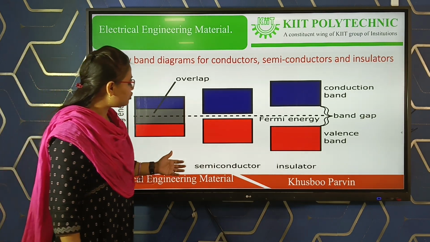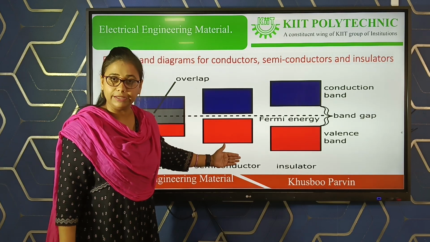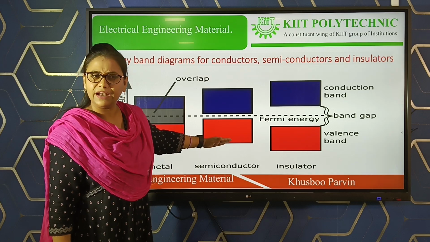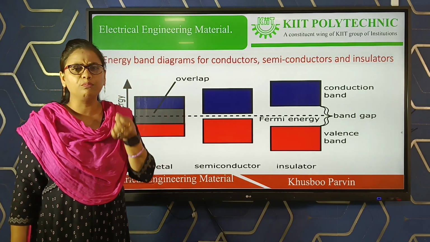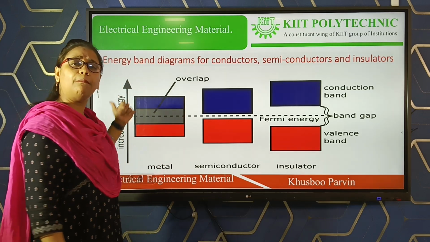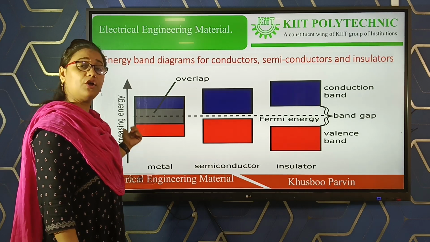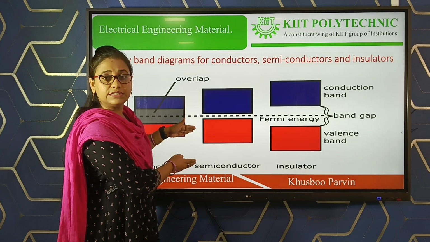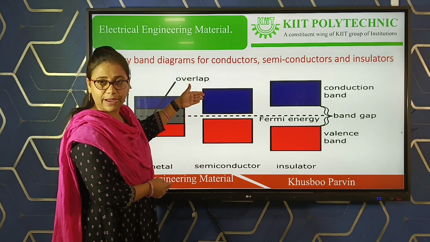Whereas in case of the semiconductor material, the electrons in the valency band require somewhat more energy as compared to a conductor or metal to move freely from the valency band to the conduction band.